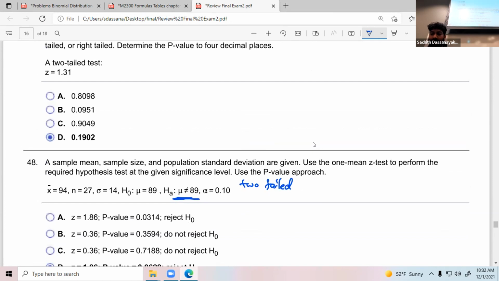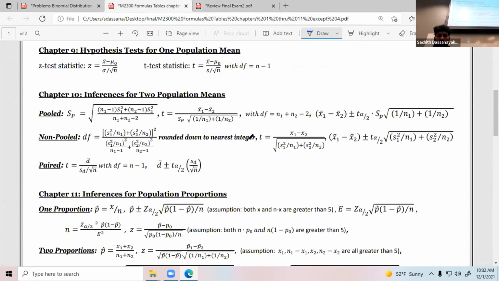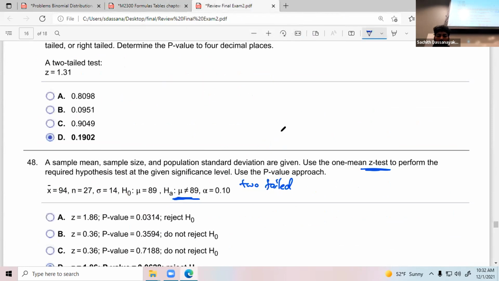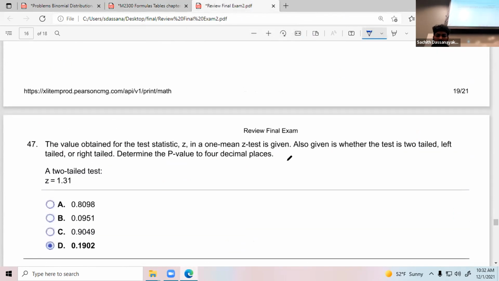Again, since this is a Z test, you have to use the previous equation to find the test statistic. Okay, question 9, this one. It's a one mean Z test. Sigma is given, so no problem. One mean Z test. Again, what we need to find is the p-value.